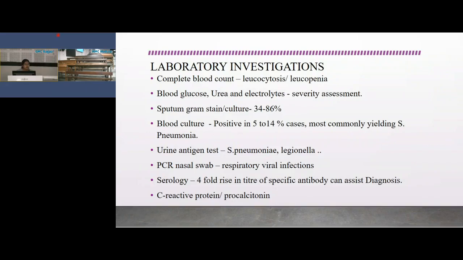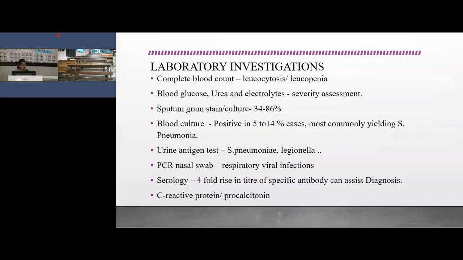Then sputum Gram stain and culture. For sputum Gram stain and culture, the yield is 34 to 86%, and blood culture is also required in all hospitalized patients. So sputum Gram stain culture and blood culture are obtained in all hospitalized patients. It is not routinely advised in outpatient pneumonia.